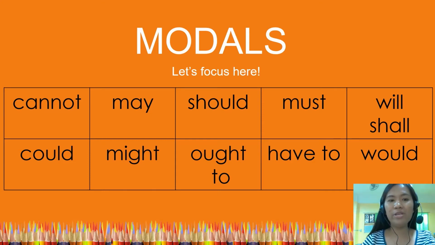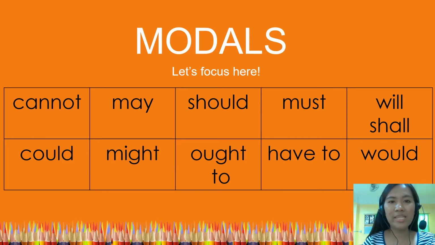So we have here the main characteristics of modals. These are a special type of auxiliary verb. At the same time, they alter or complete the meaning of the main verb. They also express ideas such as capacity, possibility, obligation, permission, prohibition, probability, supposition, request, and desire.